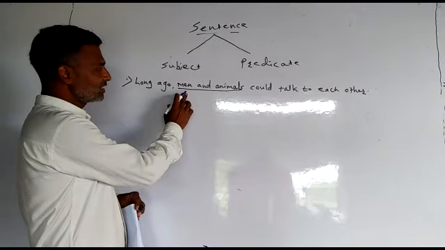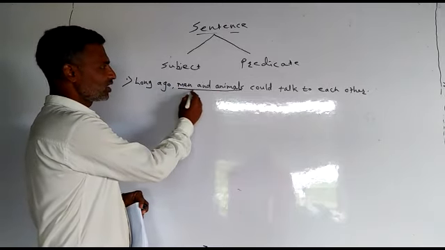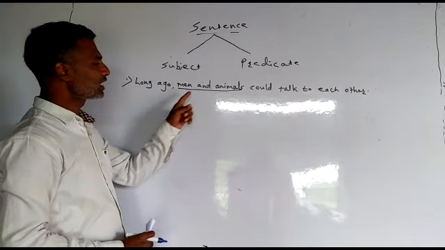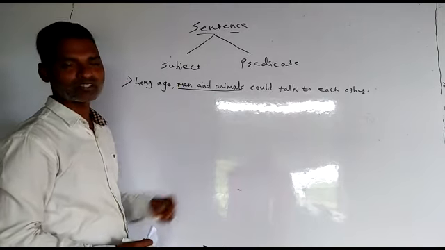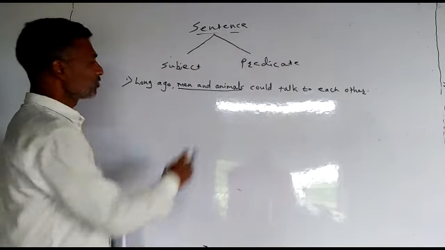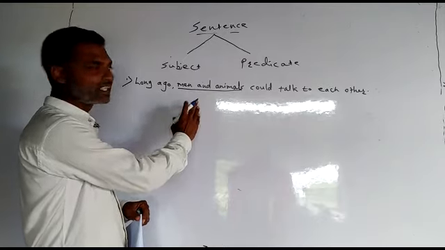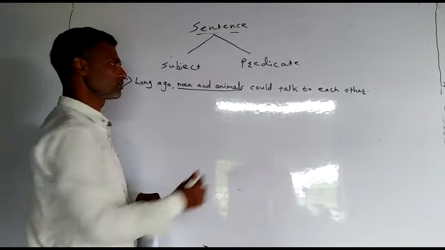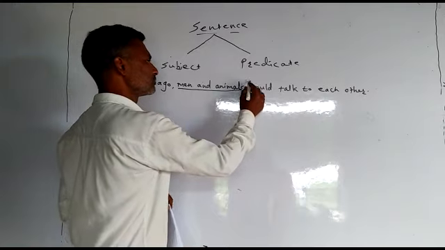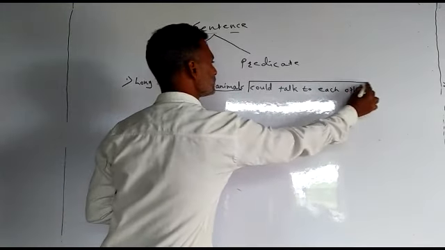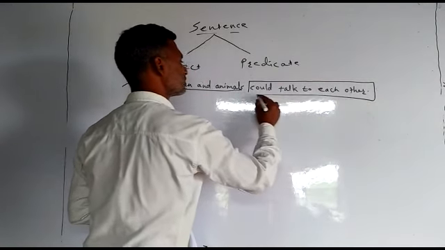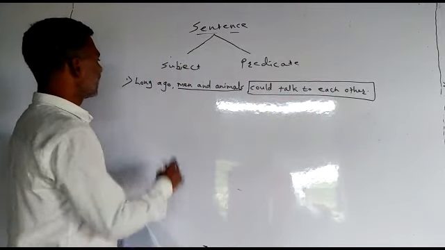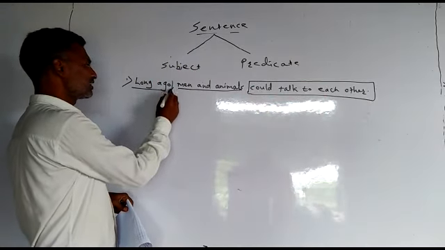So while underlining, make sure how you underline till here. And now onwards, we will underline the subject and we will make a box for the predicate. Now once we have found out the subject, then the remaining part of the sentence is surely predicate. This part is also predicate, and this part also predicate.